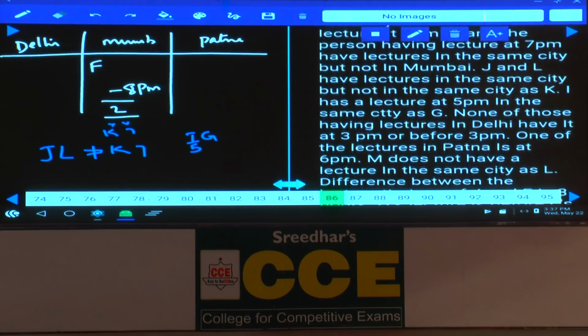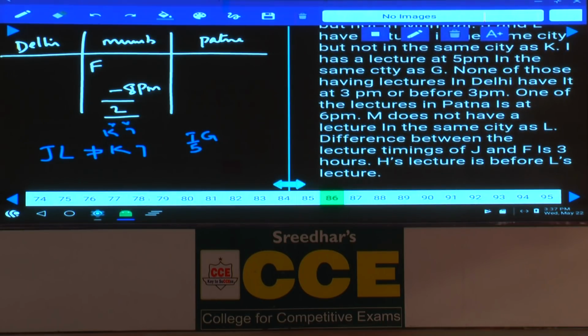And none of those having lectures in Delhi have it at 3 p.m. or before 3 p.m. Now, none of these persons who are in Delhi can have it at 3 or before. That means these persons must have it after 3 only. After 3, what are the times we have? 4, 5, 6, 7, isn't it? Hence here it must be 4, 5, 6, 7. Hence where should this 7 be? 7 must be in Delhi, isn't it?